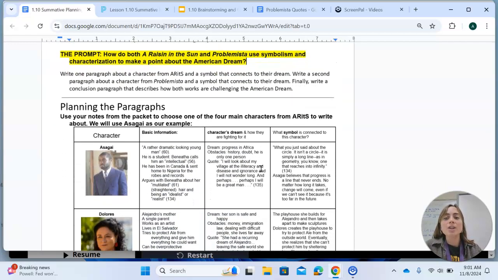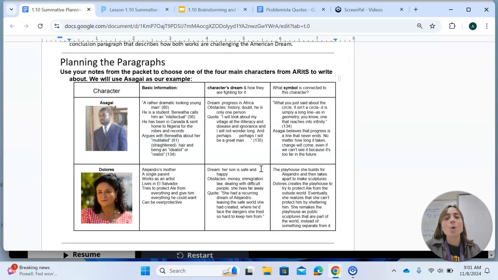On this document, you are going to see a model or an example for how to plan out your paragraphs. For this model, we chose the character Asagai from A Raisin in the Sun and Dolores from Problemista. Because this is our example, you are not allowed to choose those characters for your paragraphs, so this is just for the model. You'll see that we started by listing basic information about each character.